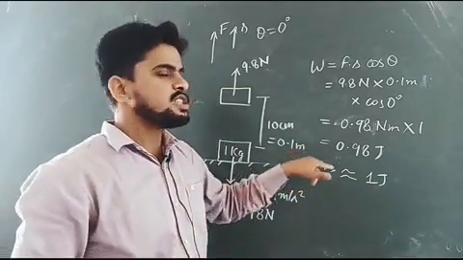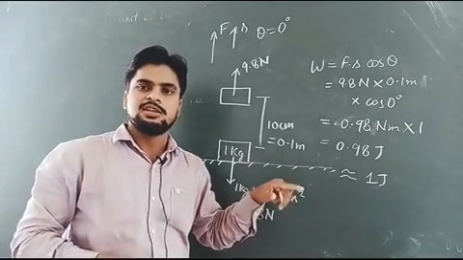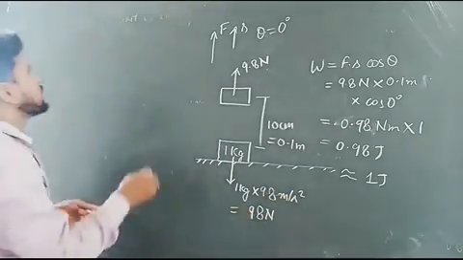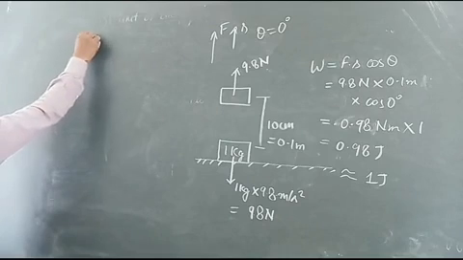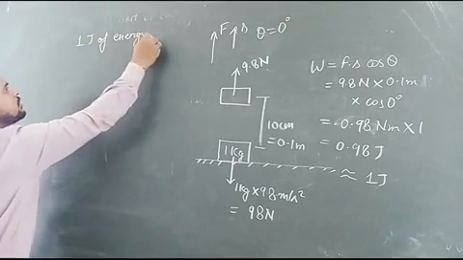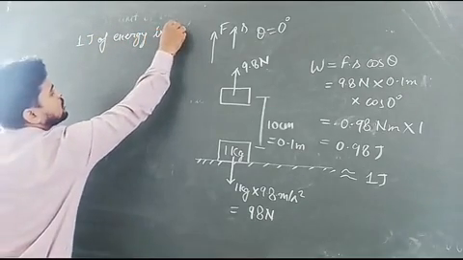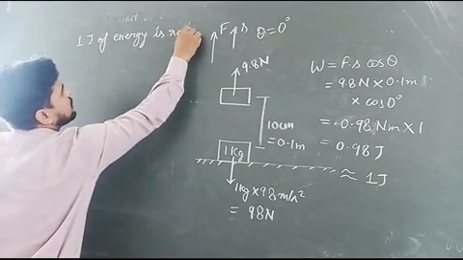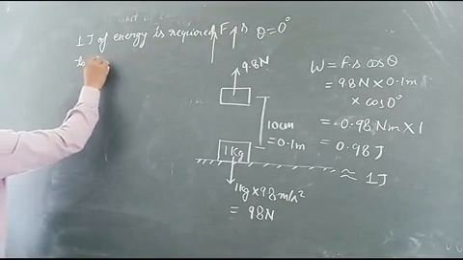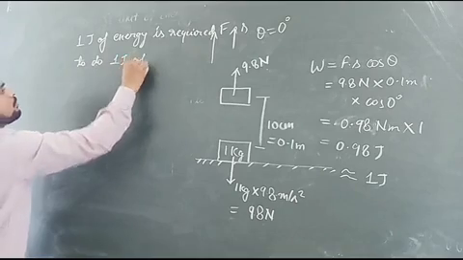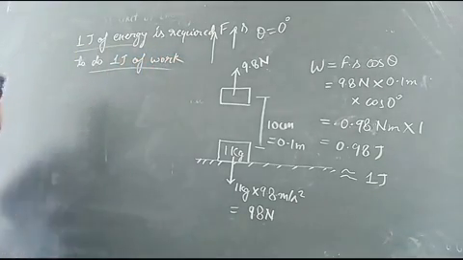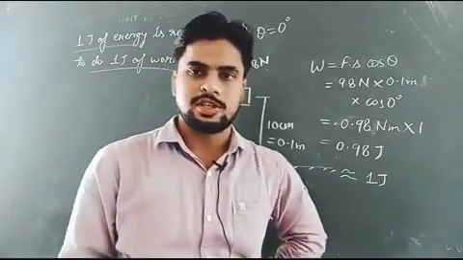So 1 joule of energy is defined as the energy required to do 1 joule of work. Here we can write: 1 joule of energy is required to do 1 joule of work. Okay, sir? So this is the definition of 1 joule of energy.